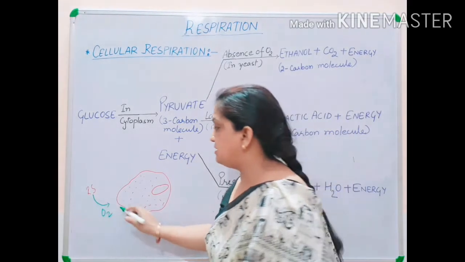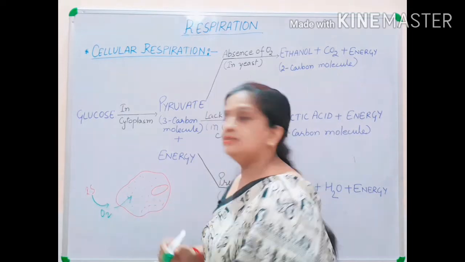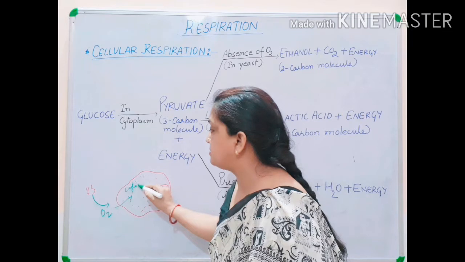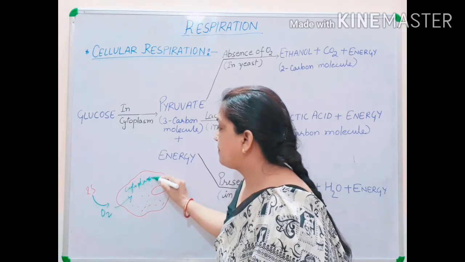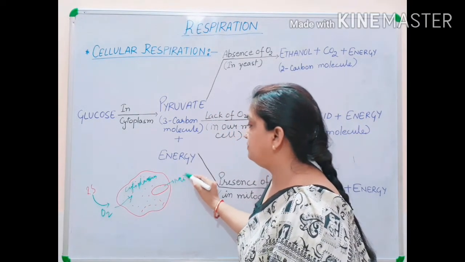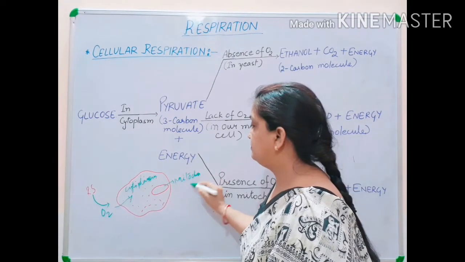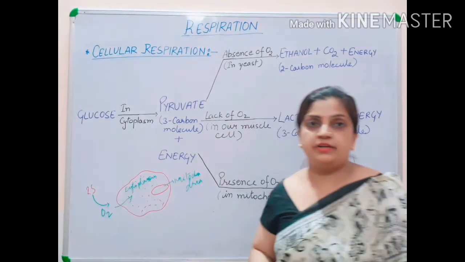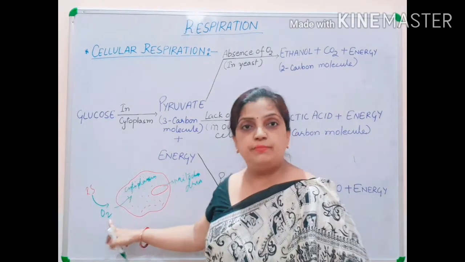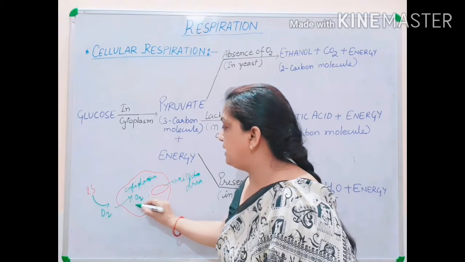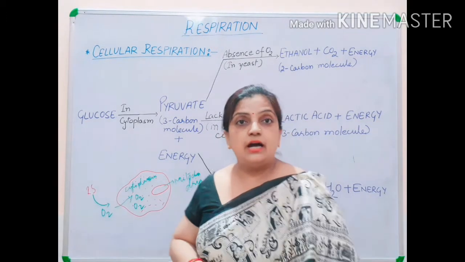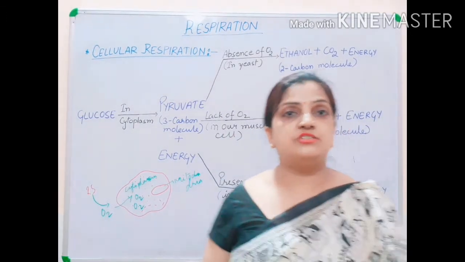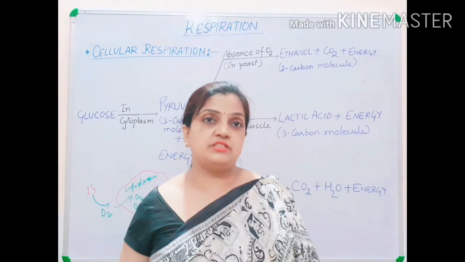So this oxygen will now enter inside the cells. And where? In the cytoplasm. This is your cytoplasm, and this is your mitochondria. So now oxygen from the blood will enter the cytoplasm. Now children, inside the cytoplasm, your oxidation process will start. The breaking down process will start.